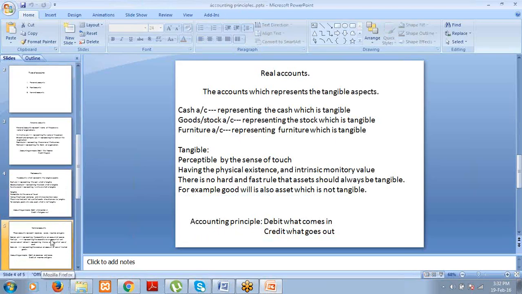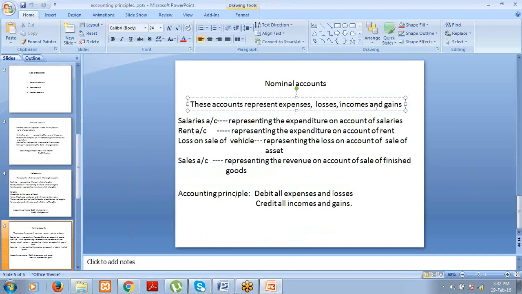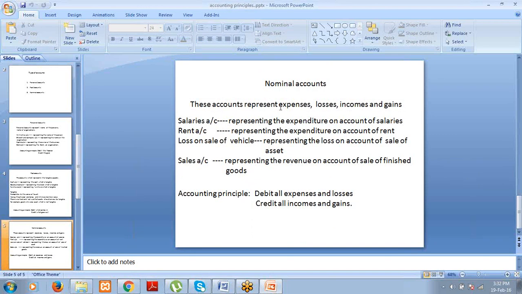Then we have the nominal accounts. These accounts represent expenses, losses, incomes and gains. So what is the difference between expenses and losses? If you spend something and you get something in return, that is called expense. Suppose, for example, take salaries. You are paying for the employee services, meaning you are getting the services of the employees. So for salaries, what you are getting in return? The services of the employees. That is called expense.